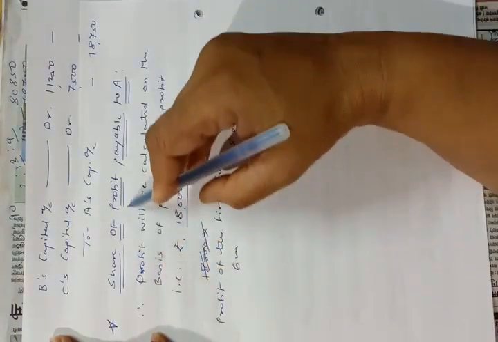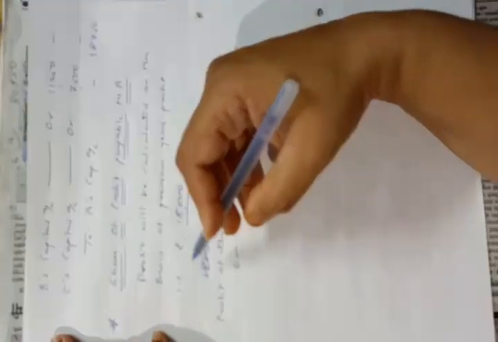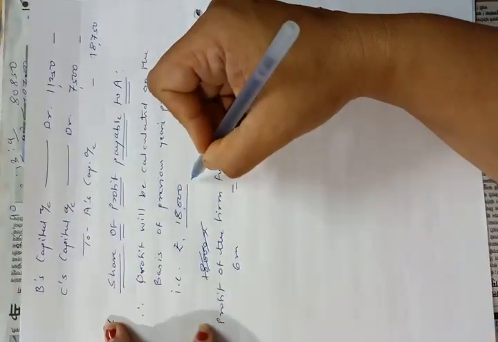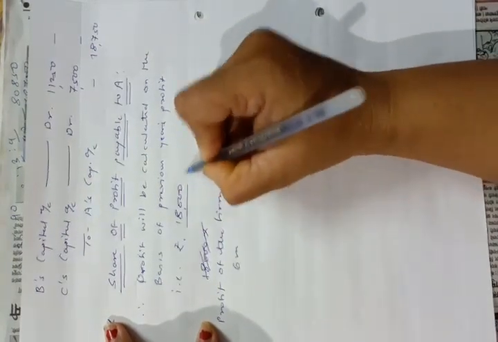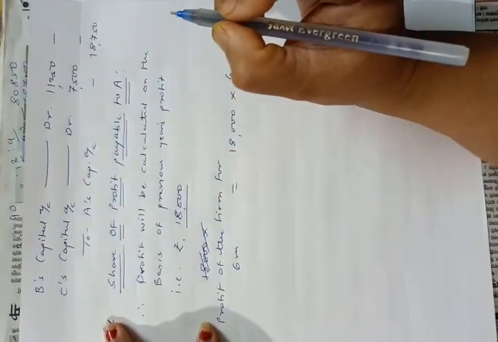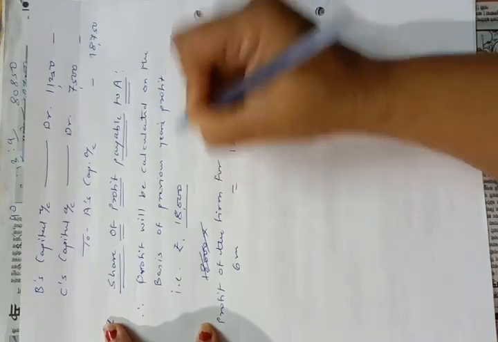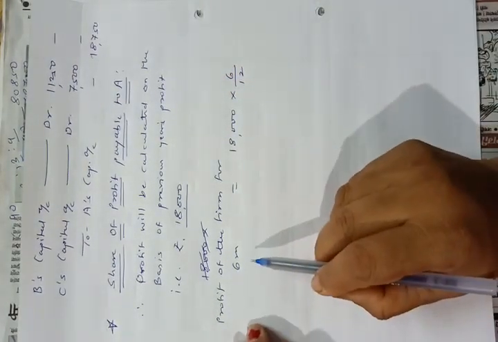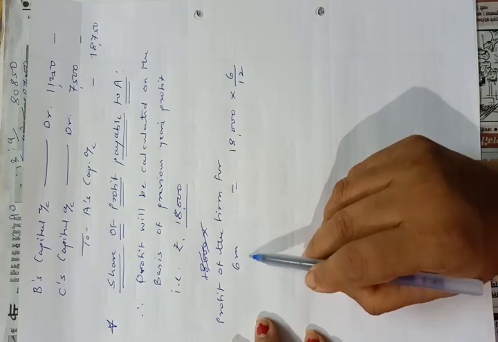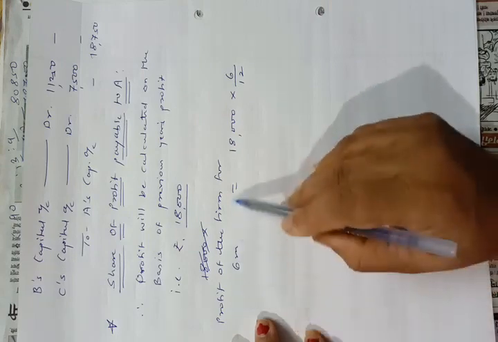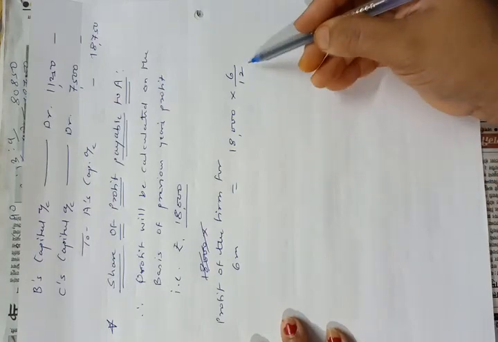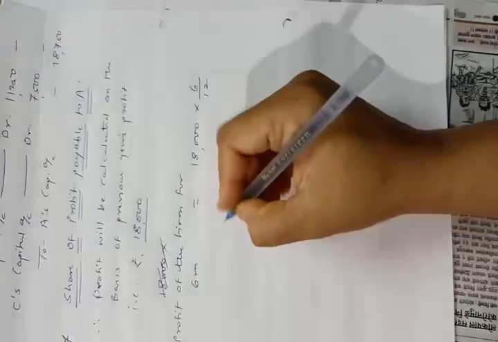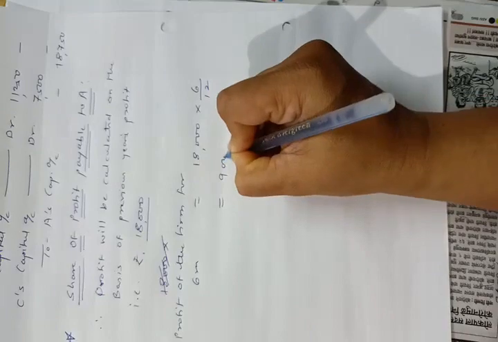Now we will calculate share of profit payable to A. They told us that profit will be calculated on the basis of previous year's profit, that is rupees 18,000. So we have assumed that 18,000 profit will be earned this year per annum. As partner A is alive for 6 months, for the profit of the firm for 6 months we have to calculate 18,000 into 6 upon 12. So the answer will be rupees 9,000.